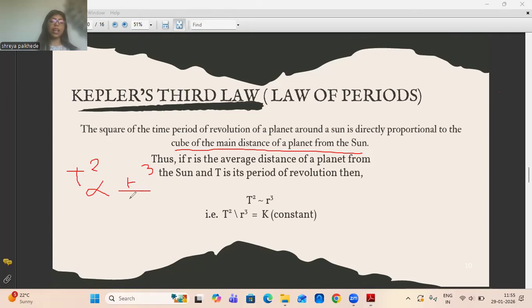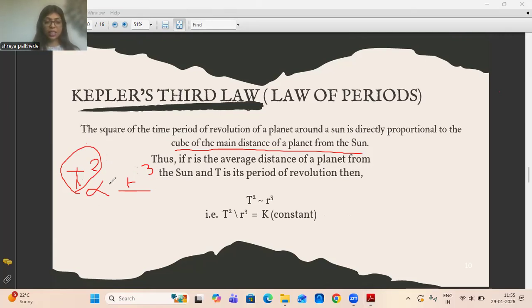So in whichever time the planet covers its path around the sun, that will be proportional to the cube of the distance between the sun and the planet.